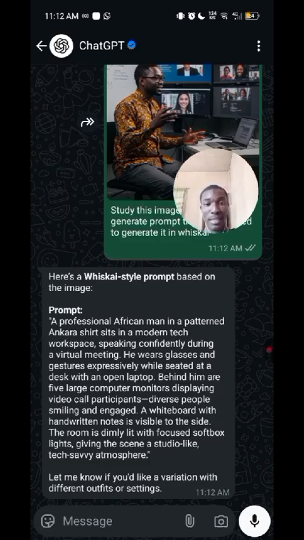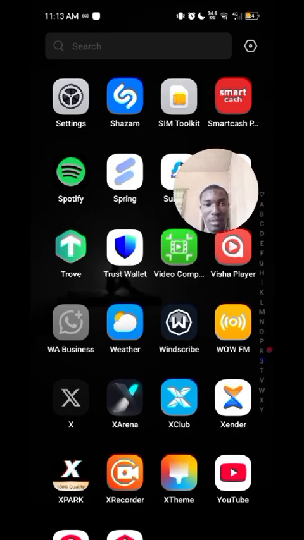So he wears glasses and gestures expressively while seated at the desk with an open laptop. Behind him are five laptops, and so on.